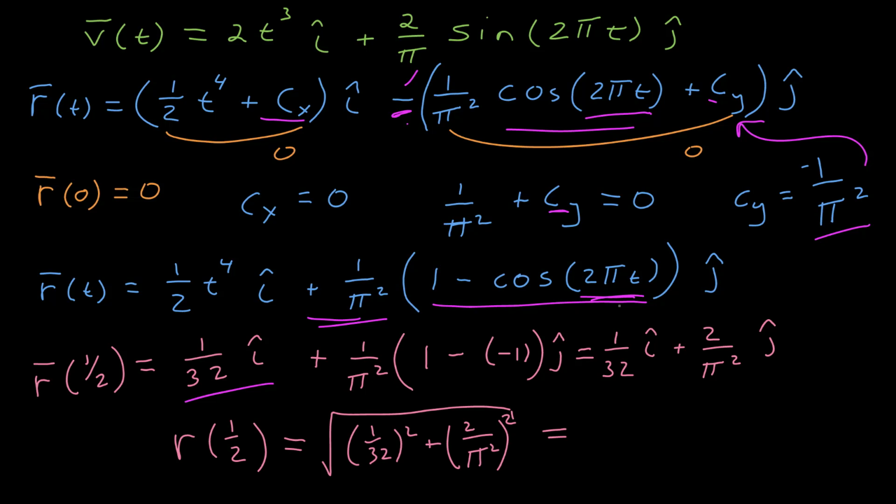Now to calculate the magnitude of that, that's the square root of the sum of the squares of the components, 1 over 32 squared plus 2 over pi squared squared. That second term dominates, but we need both for three significant figures. When I put that into my calculator, I get 0.451 meters because I was told from the beginning everything was in SI.